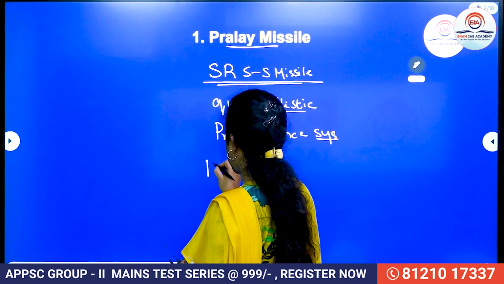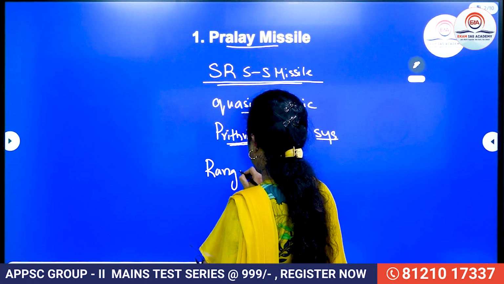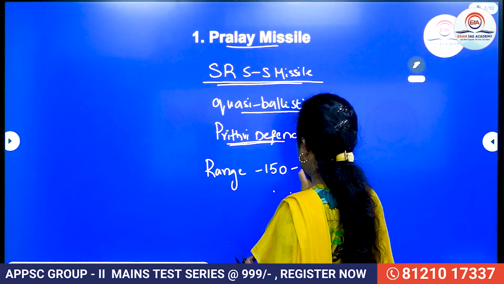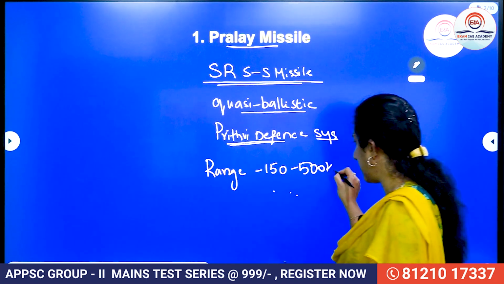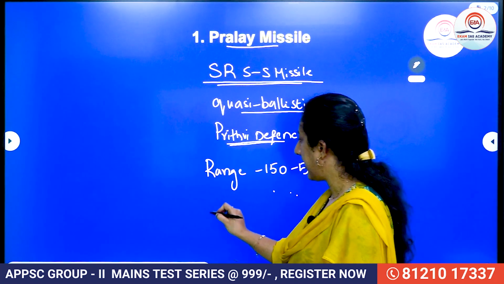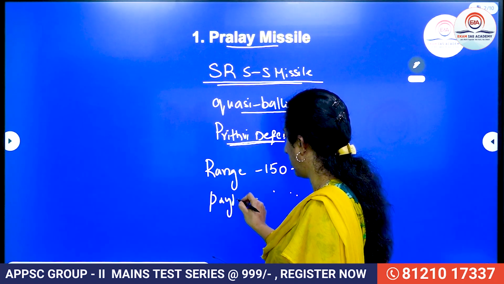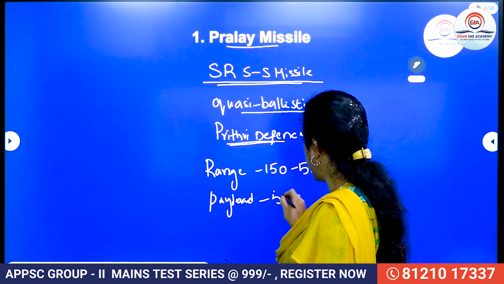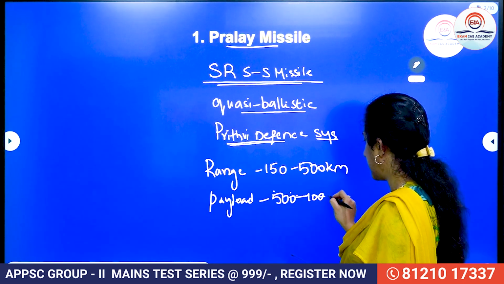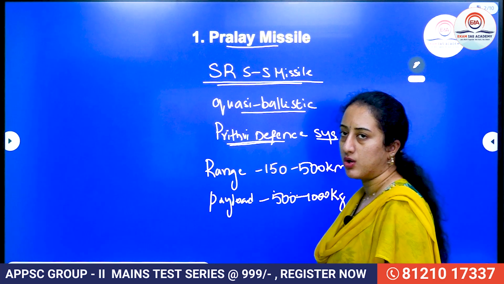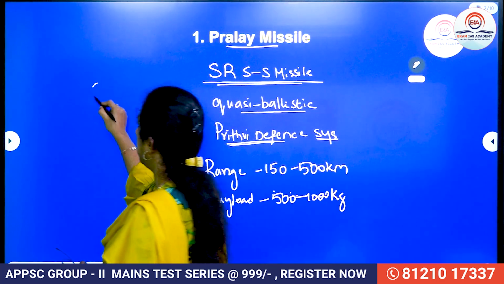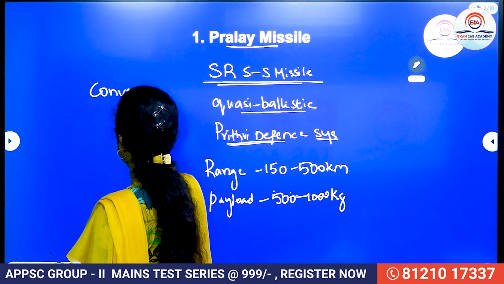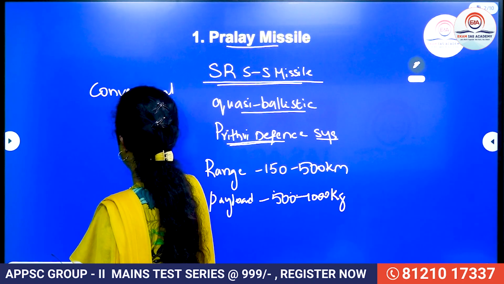Then what is the range it can support? It can support a range of 150 to 500 kilometers, and the payload it can support is 500 to 1000 kgs. Payload, or warhead, can be supported, and it can carry conventional warheads along with it, right?